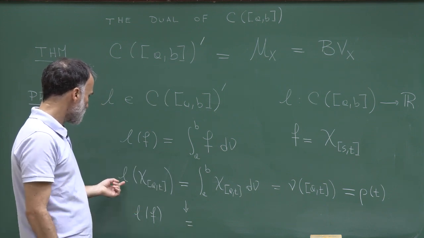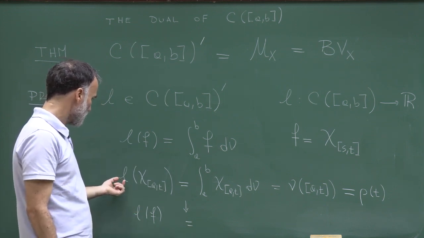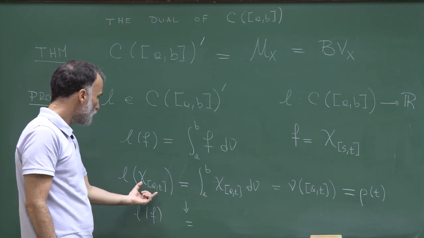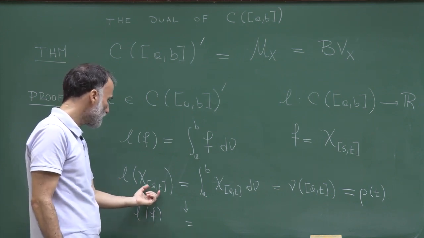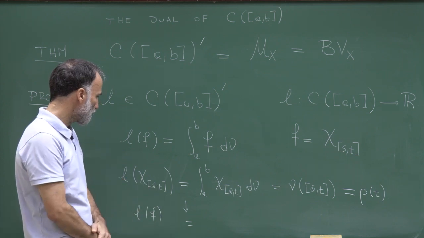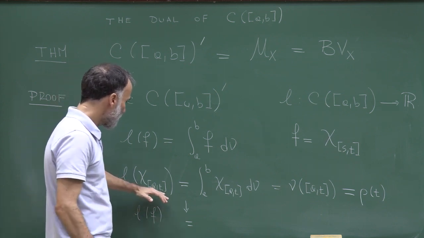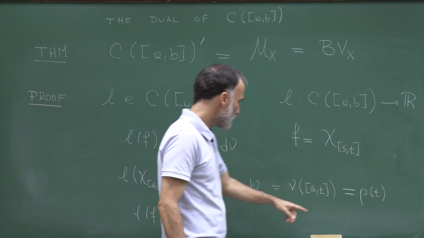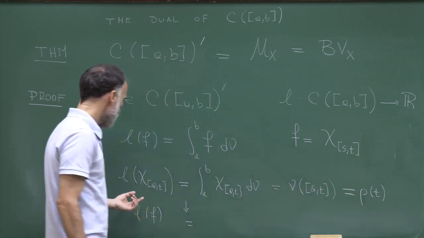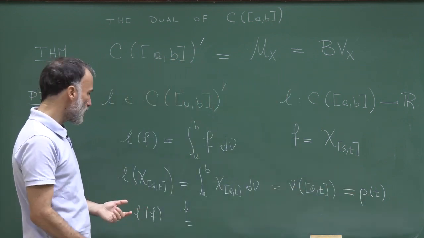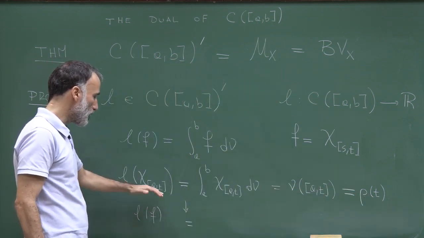So in some sense, I will try to extend the definition of this bounded linear functional to discontinuous functions, to the indicator of sets. If I can do that, then I can define rho t, a function defined on the interval AB to R through this equation.